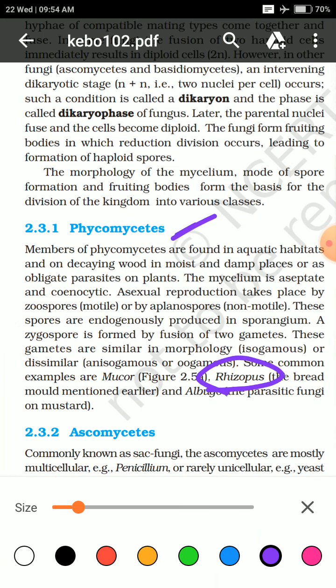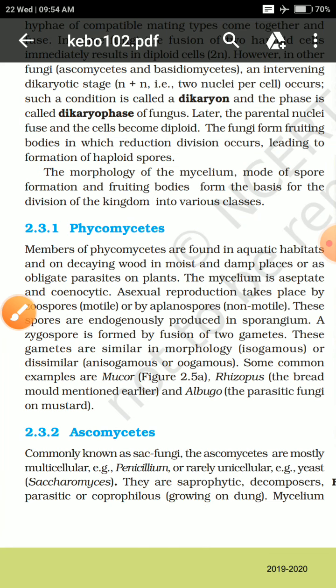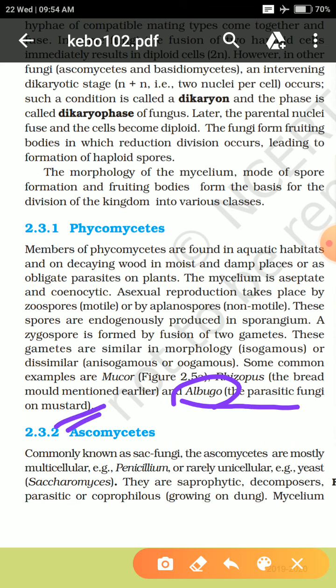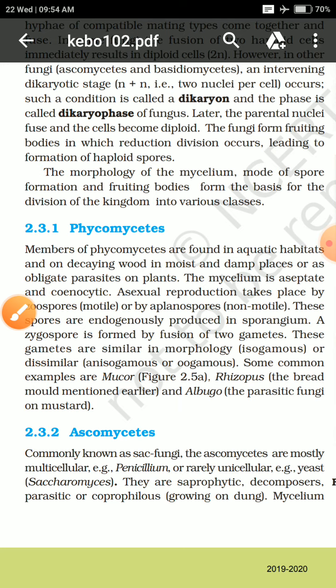It also comes under the phycomycetes category. And also a certain type of parasitic fungus known as albugo, which is found as a parasite in mustard. Okay, so that's about the phycomycetes.